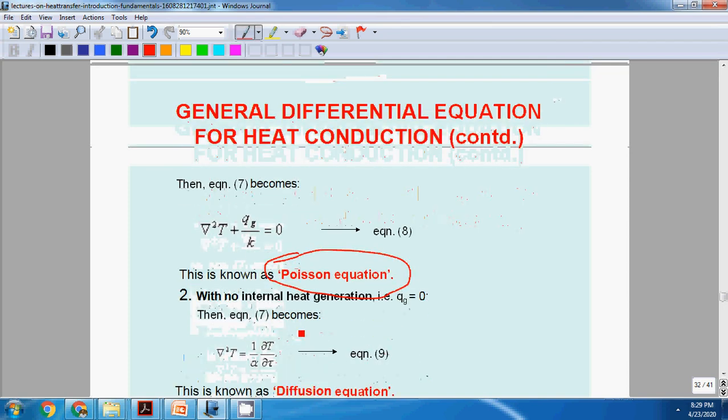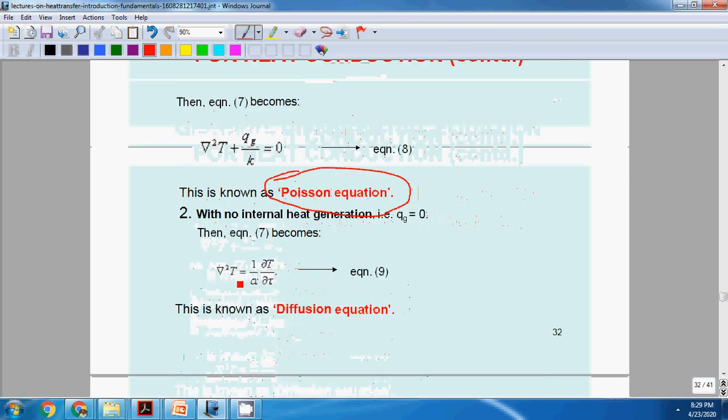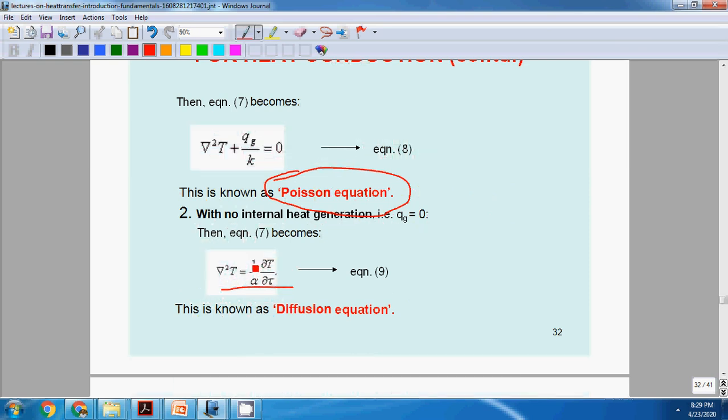Suppose there is no heat generation, then Qgen will be equal to 0. Then del square T is equal to 1 divided by alpha dou T by dou t. This equation is called the diffusion equation.